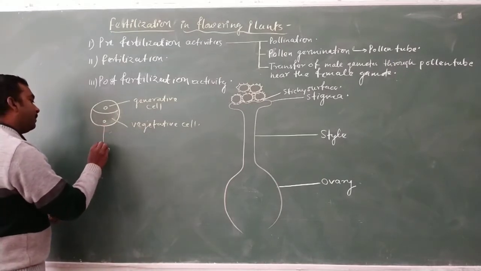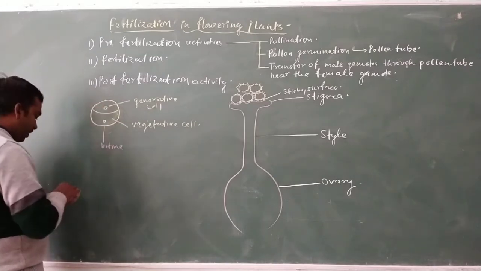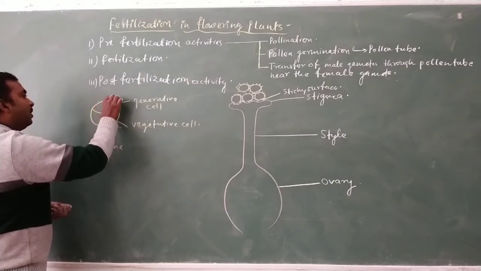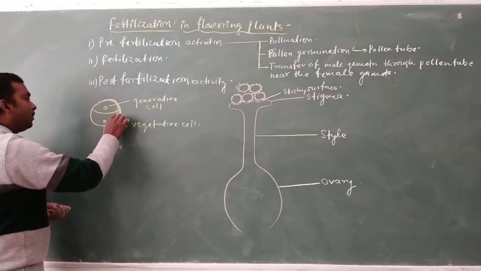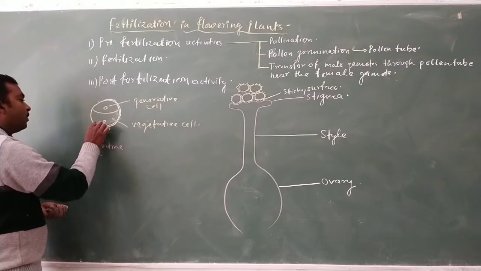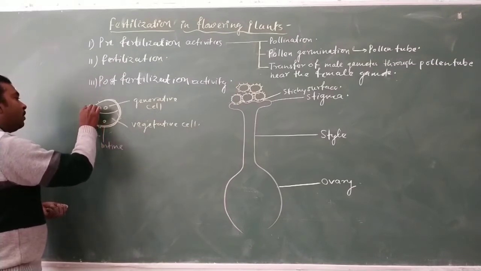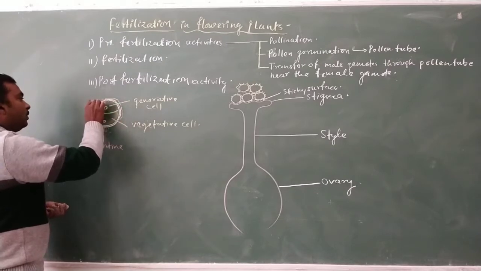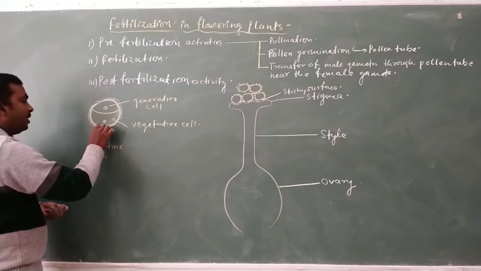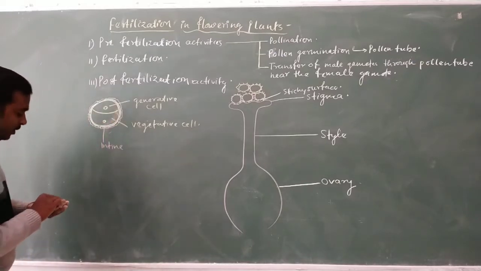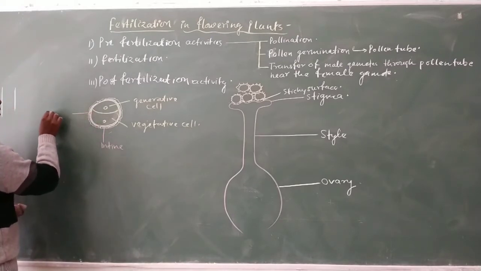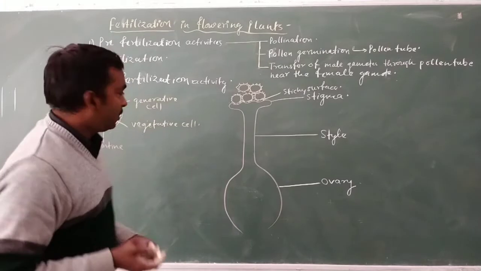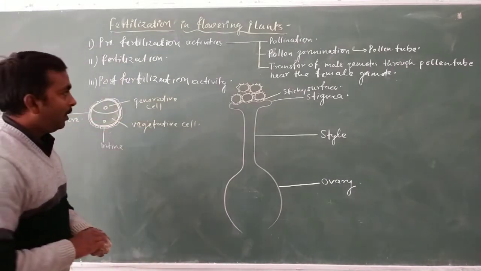This is the intine, and over the intine there is another membrane, known as the exine. The exine has some microscopic spaces in it, and these are known as germ pores. The germ pore is the place through which the intine comes out and makes the pollen tube.